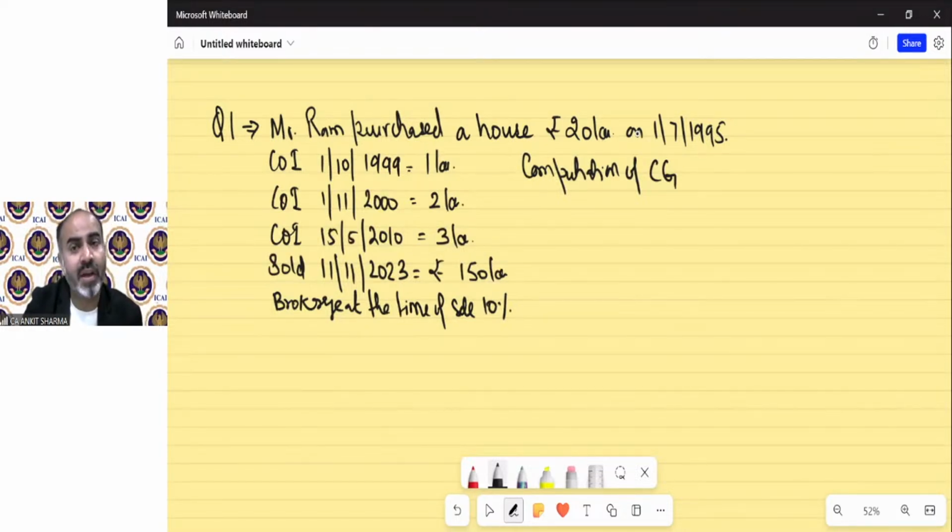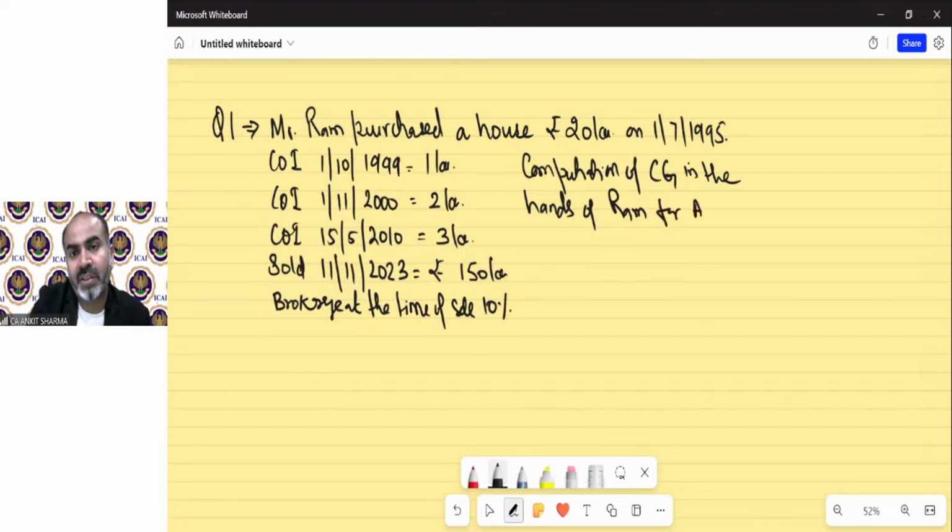If it is total income, we will write total income. Computation of capital gain in the hands of the assessee. Who is the assessee? Ram, for assessment year 24-25. This should be followed in every question of income tax.